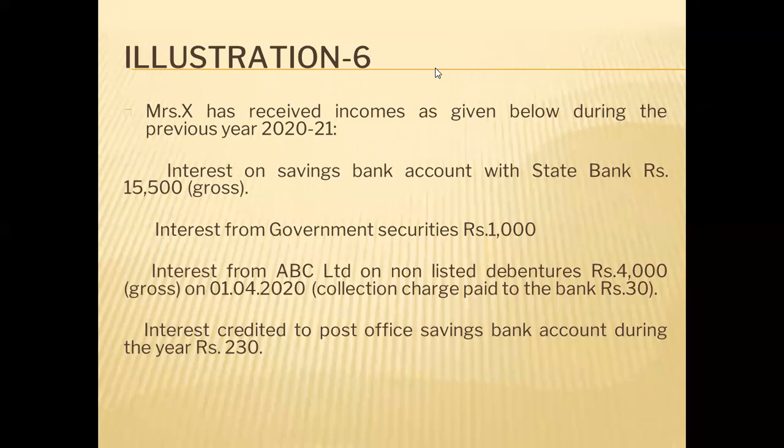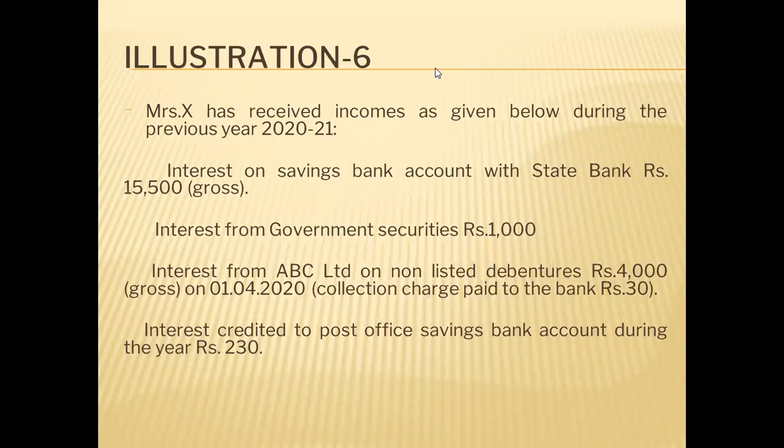Salaries, house property, PGBP, profit and gains from business or profession, then capital gain. These four are the specific heads of income. And if any income cannot be taxed under the specific heads, and that income is not exempt income, then it will be taxed under income from other sources.